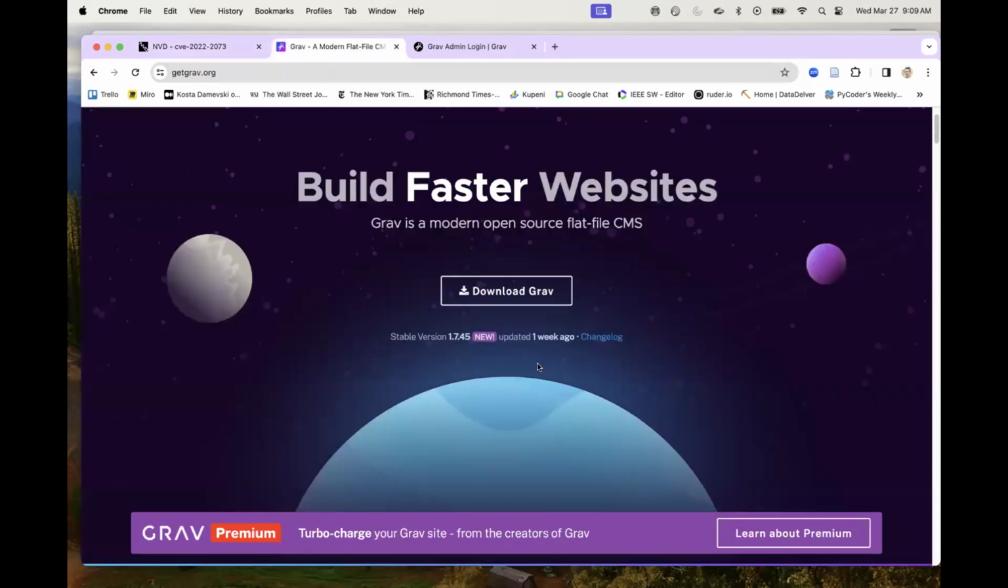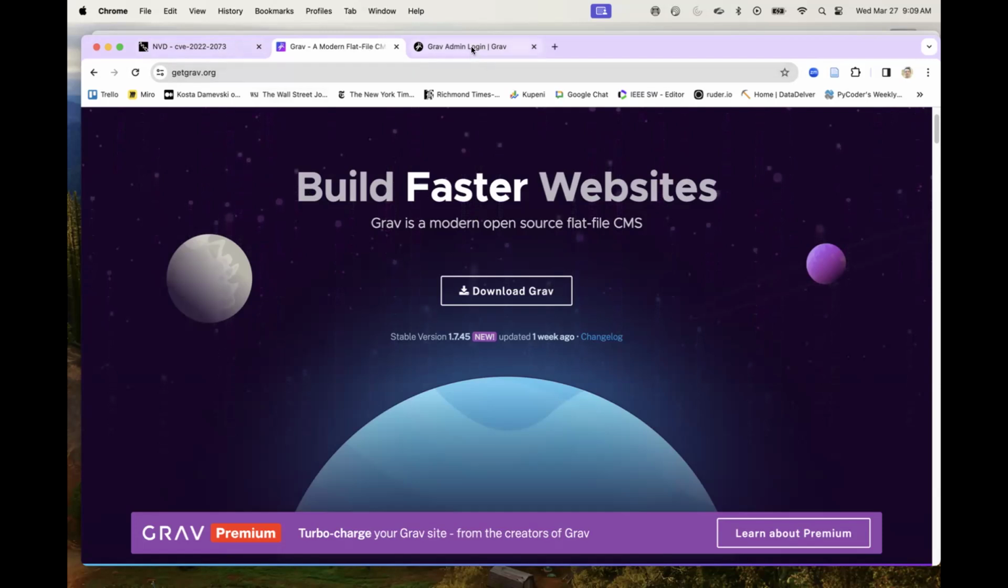So Grav is a file-based web platform, or CMS, a content management system, where organizations typically install it to host a bunch of websites. It's similar to something like WordPress or Drupal or Joomla. This one, Grav, is based on PHP, the PHP programming language. So not long ago in 2022, there was a vulnerability in Grav, and in this video, we'll show how that all worked.